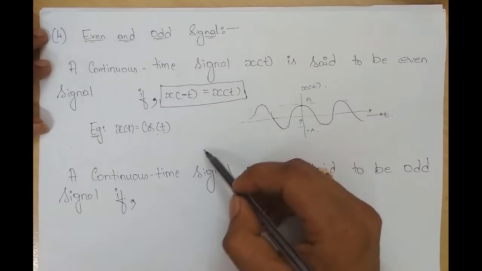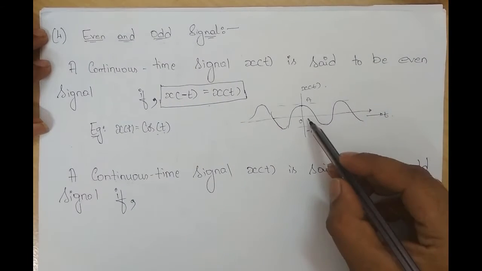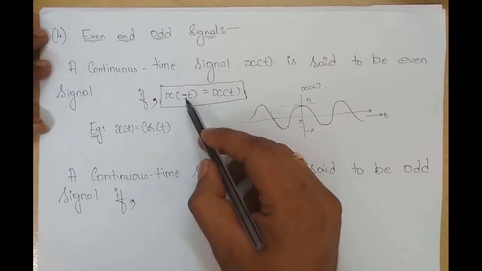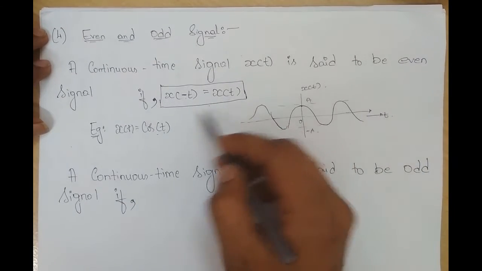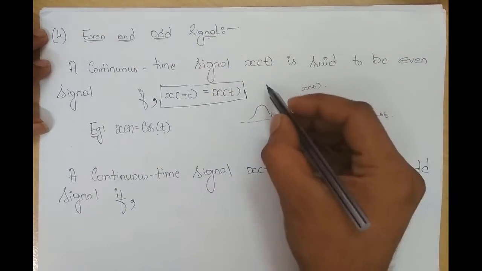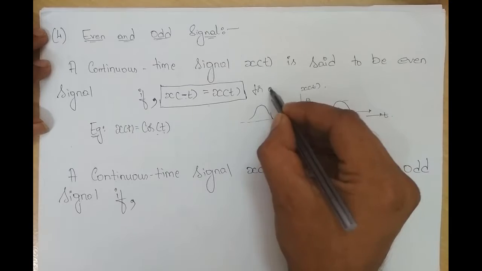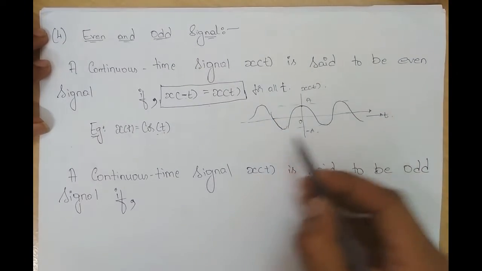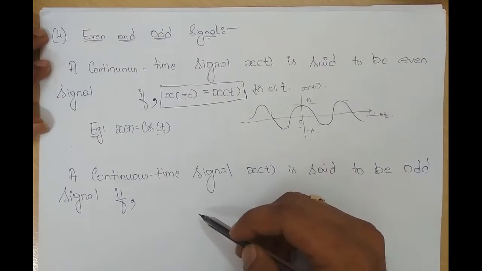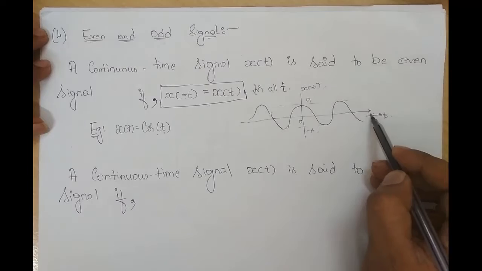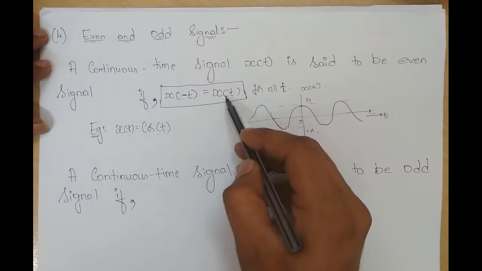Now what do we say? The amplitude, and I forgot to say that x of minus t is equal to x of t. This condition holds good not for just a few values of t. This is for all t, for all values of t, right? And what is t? t is an independent variable which varies from minus infinity to plus infinity. For t varying from minus infinity to infinity, it has to satisfy x of minus t equal to x of t.